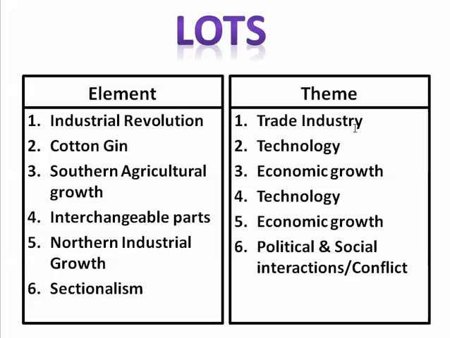And this is dealing with trade and industry with the Industrial Revolution, technology with the cotton gin and interchangeable parts, economic growth, and we'll talk about southern agricultural growth because of the cotton gin, and northern industrial growth because of interchangeable parts. It's going to be economic growth components. And then this political and social interaction, a conflict, starting with sectionalism.